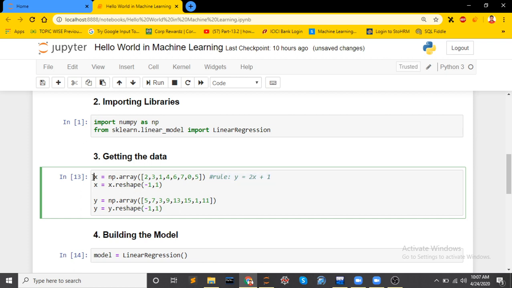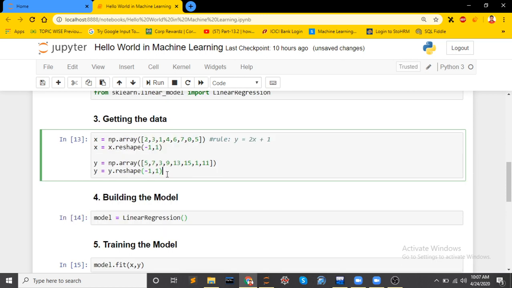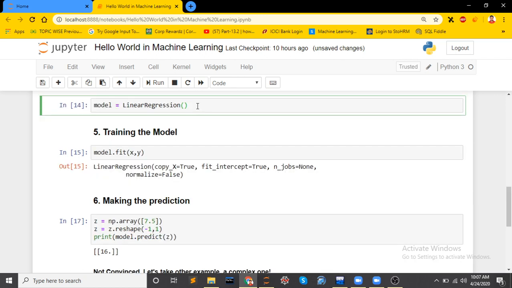This is our input. I have declared one very small array as input, and this is our answer. As you can see, these are some processing steps needed to run the program before giving it to the model. Now this line will build the model, and our model is linear regression, which will be stored in the variable model. Linear regression is a type of supervised algorithm.